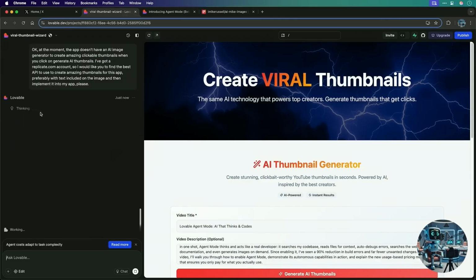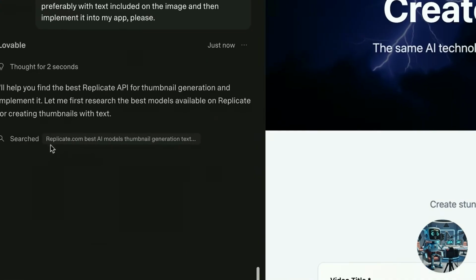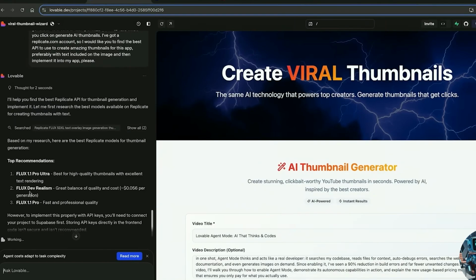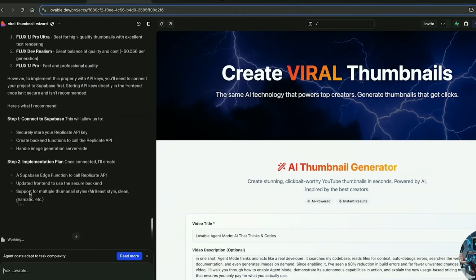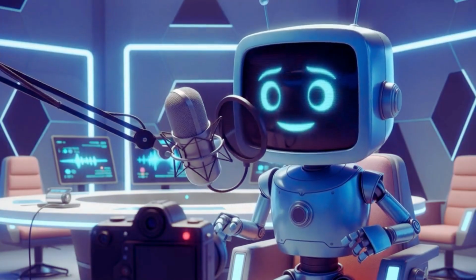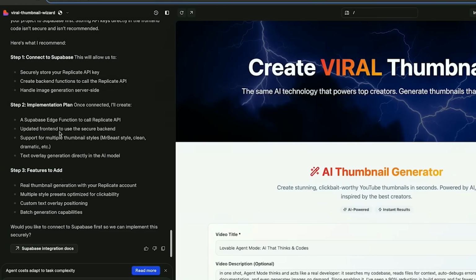And immediately, Lovable is going to work thinking about it. It's going to help. And look at this. It's already searching the web for a replicate AI model that will work with this. It's found Flux SDXL, text overlay image generation, and it's found the top recommendations here. This is really cool. It's already suggesting a plan. And what really impresses me here is that it's actually said that I should be using Supabase as my backend and running an edge function on Supabase.